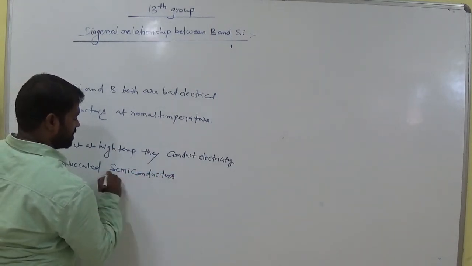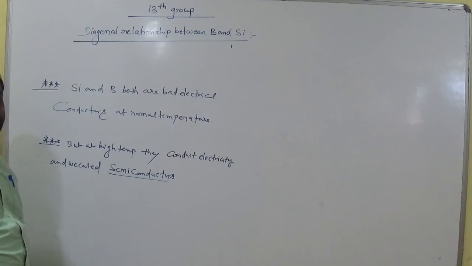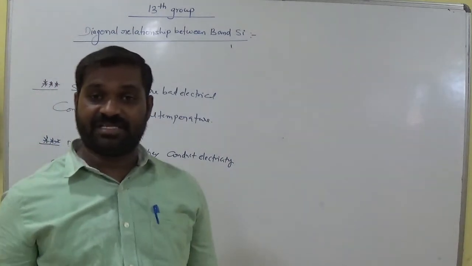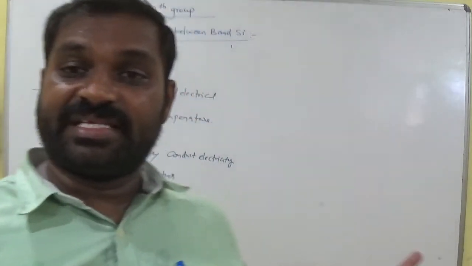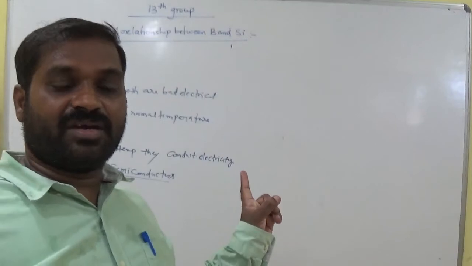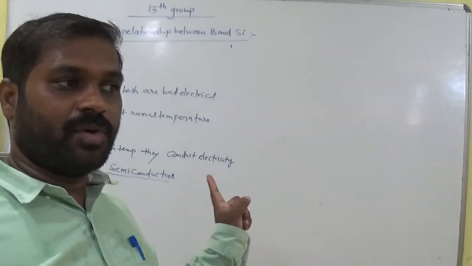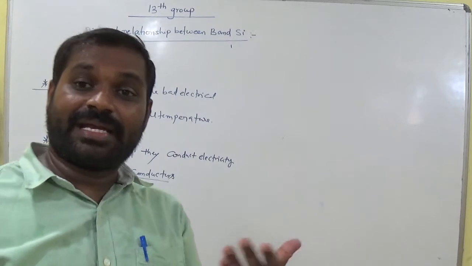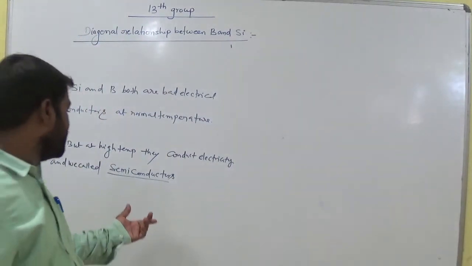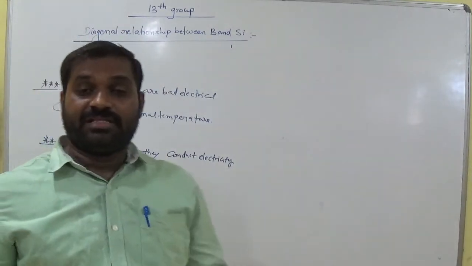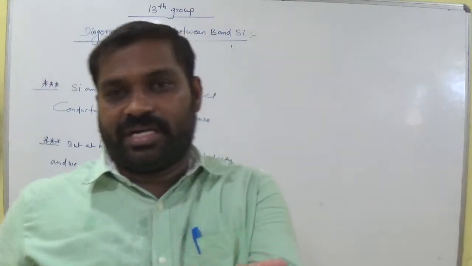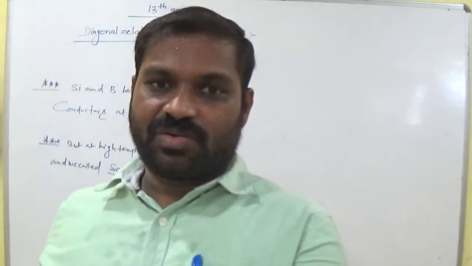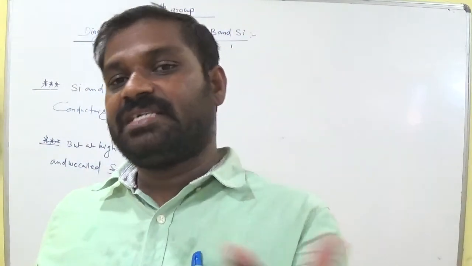Remember this word. Semiconductors means they act as conductors at high temperature, meaning their conductivity increases. At high temperature, the conductance of boron and silicon increases by heating. Semiconductors allow only a very small quantity of electricity to pass through.